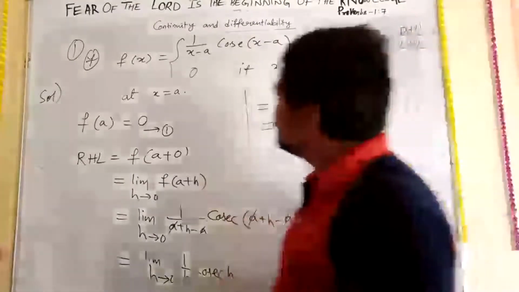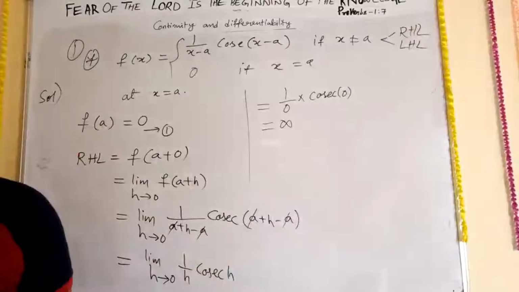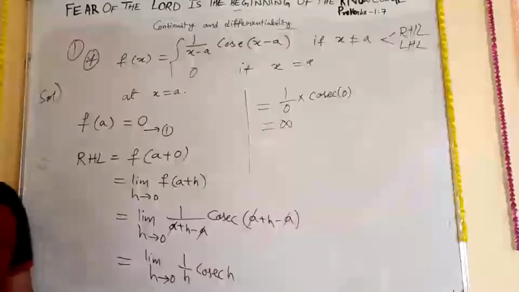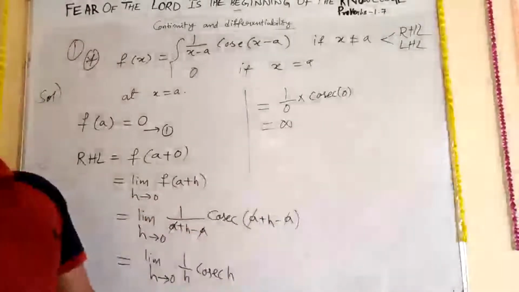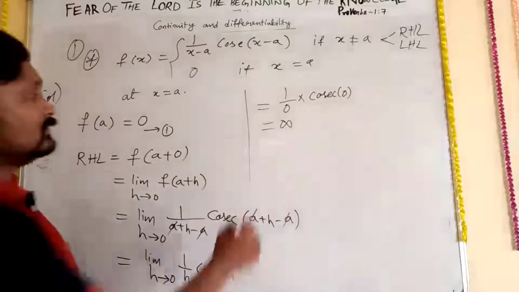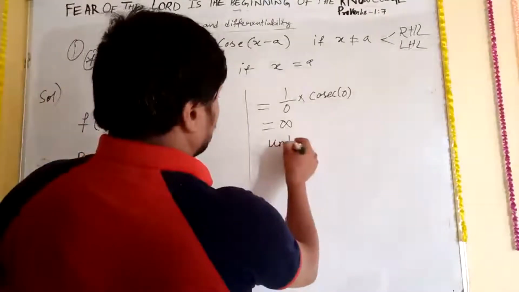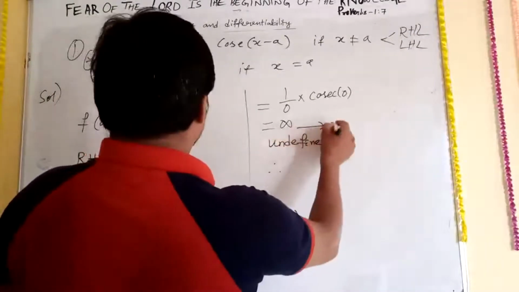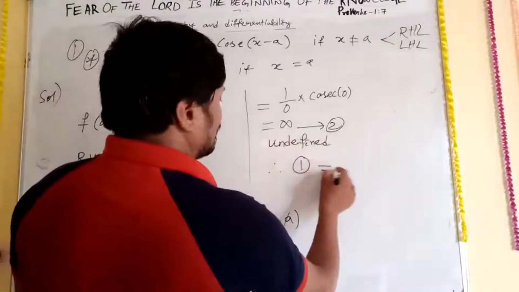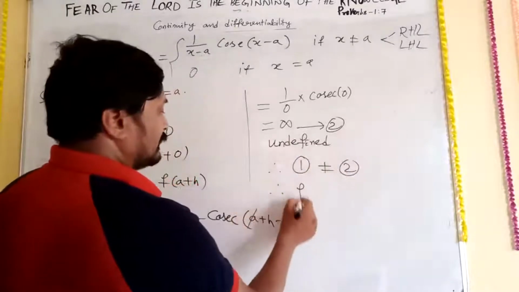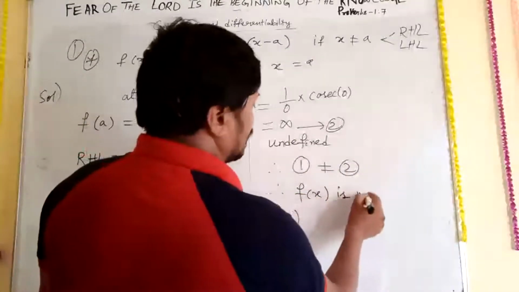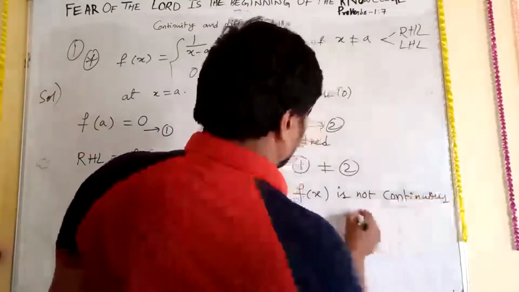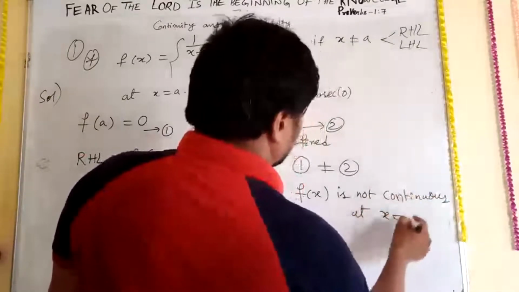This is given as equation number 2. Let me check this part. So your RHL you got as infinite now. So when you get infinite, what we can do? It is undefined. Therefore, this gives us equation number 2. 1 is not equal to 2. Therefore, f of x is not continuous at x is equal to a.